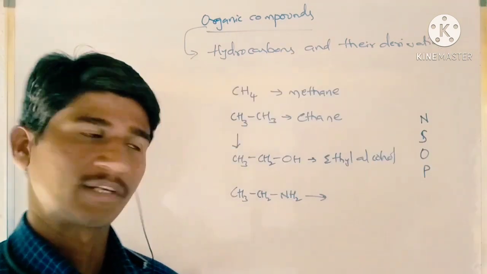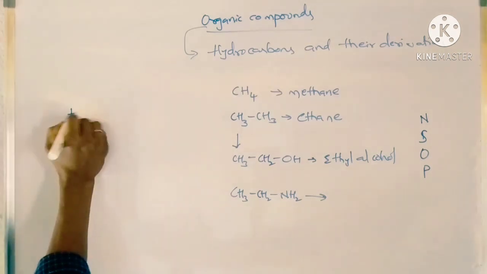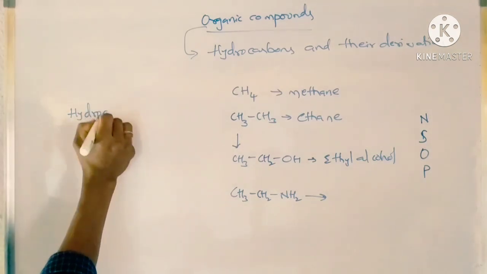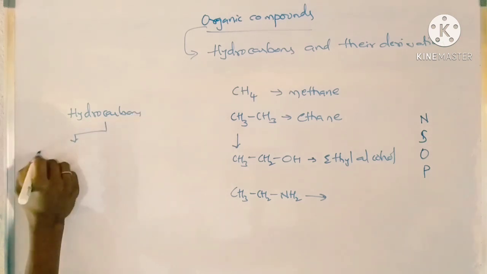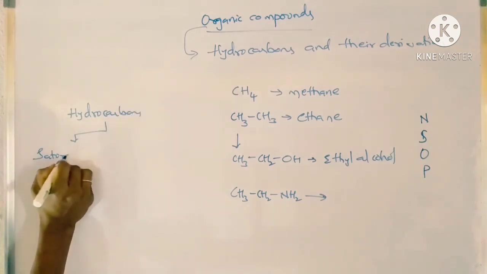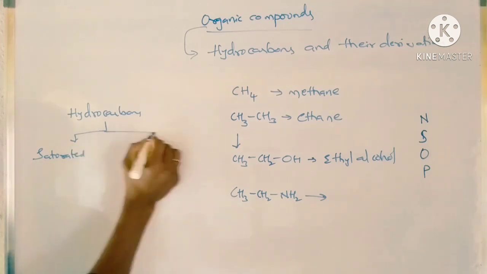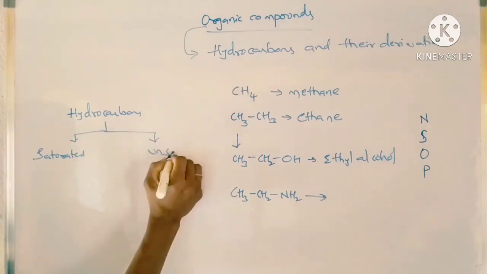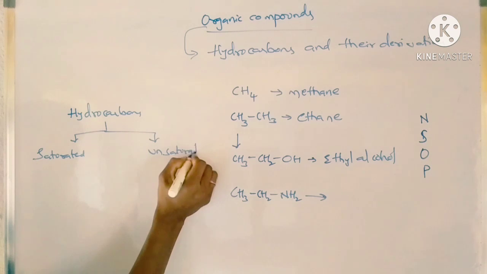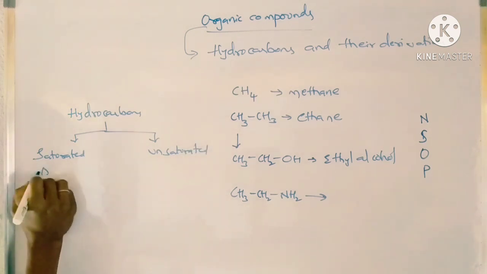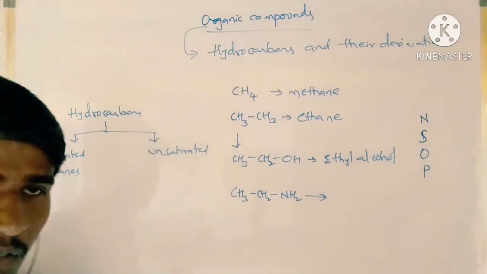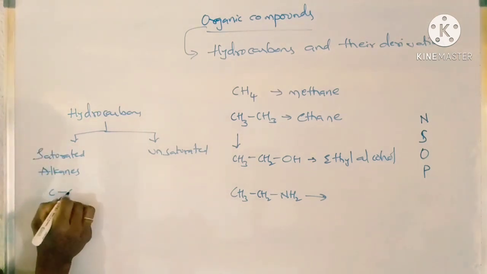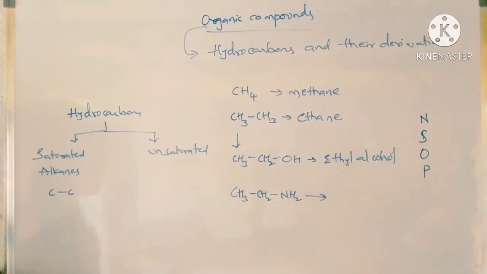Hydrocarbons are generally classified into two types: one is saturated, another is unsaturated. Saturated hydrocarbons are nothing but alkanes. They have only carbon-carbon single bonds. In between two carbons, only a single bond is present.